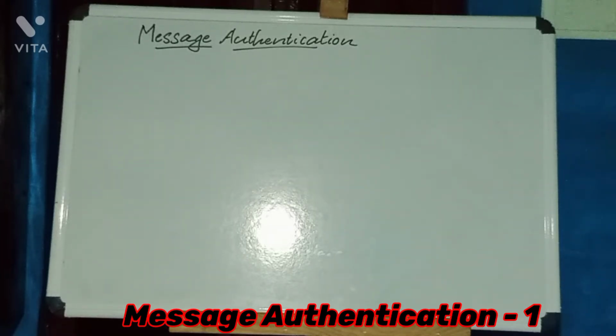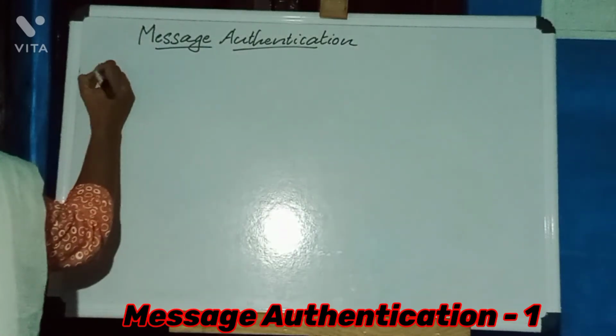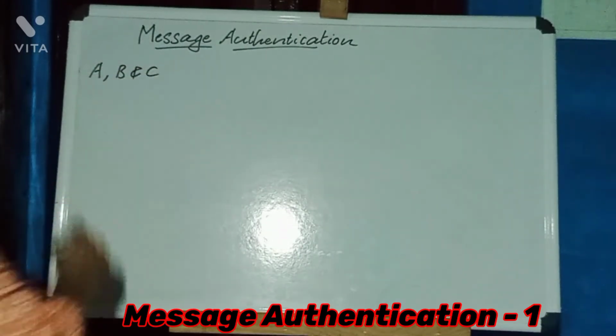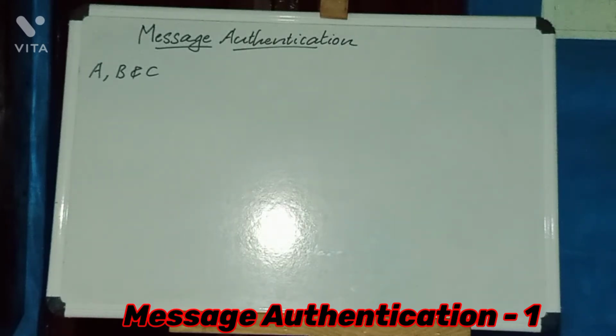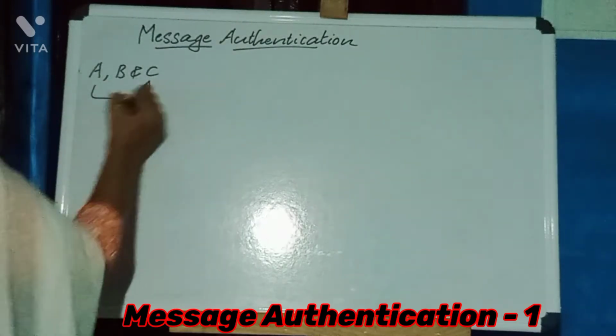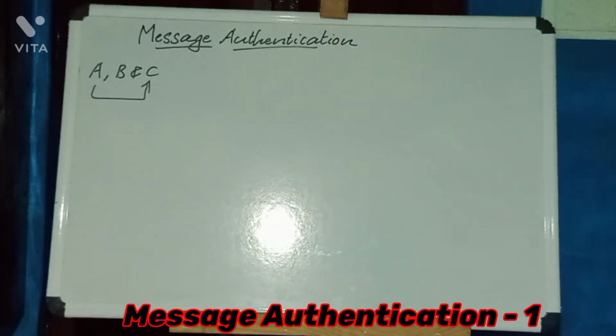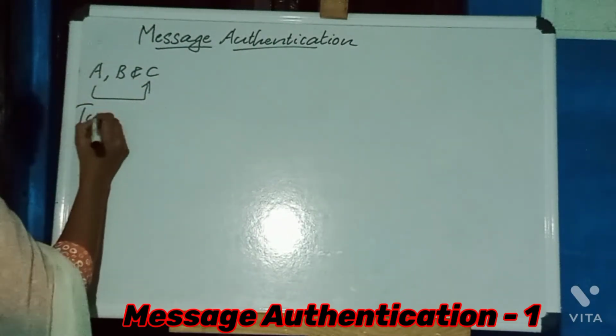Suppose a network consists of three users A, B and C. A wishes to communicate with C. In that case, A should be authenticated by C and C should be authenticated by A. That is, user C must know that the message which has been received is coming from the genuine sender. Okay. Next is types of authentication.